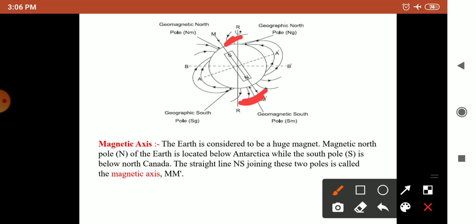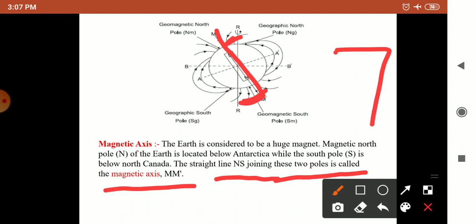First one, magnetic axis. The Earth is considered to be a huge magnet. So the magnetic north pole of the Earth is located below Antarctica, while the south pole is below North Canada. The straight line NS joining these two poles is called the magnetic axis, that is this one. The two poles of the magnet, south and north, that is MM dash.